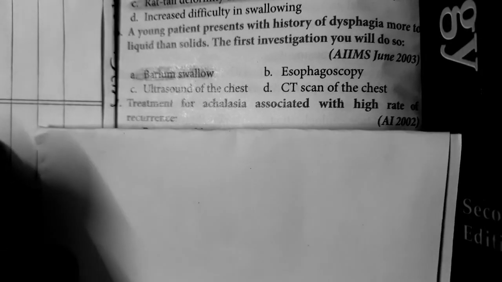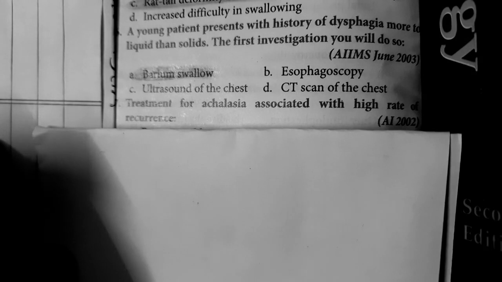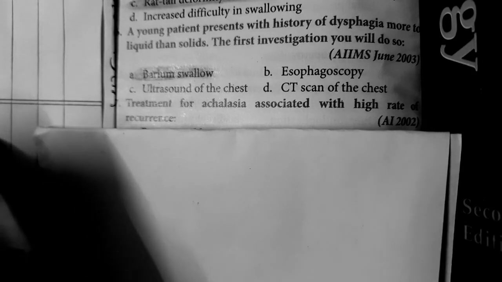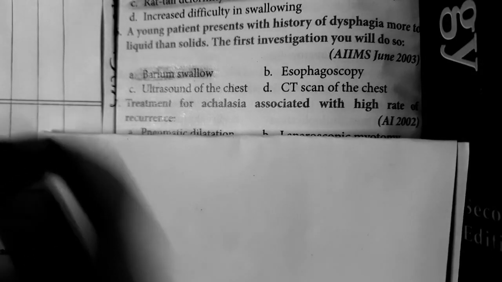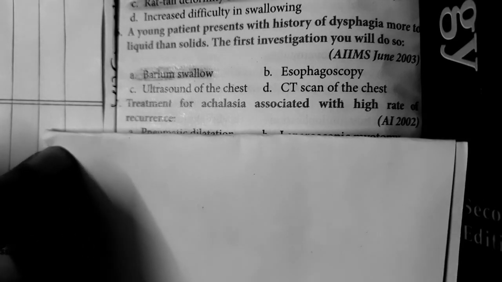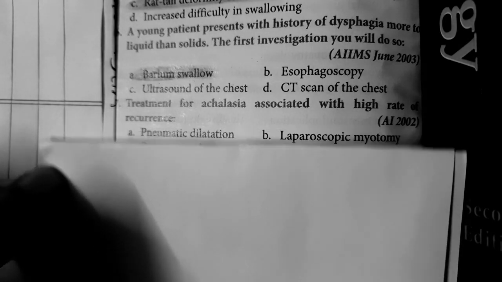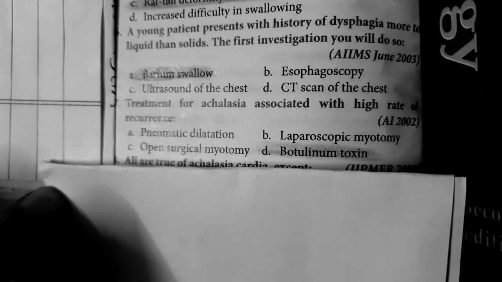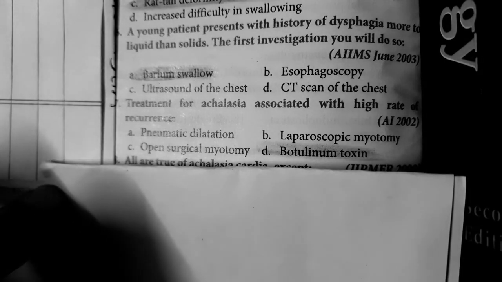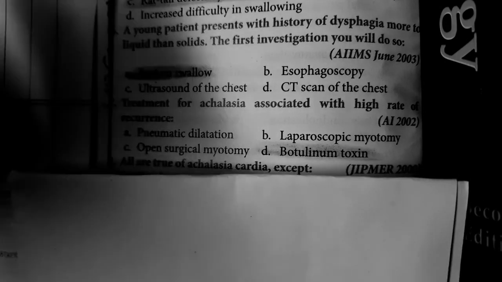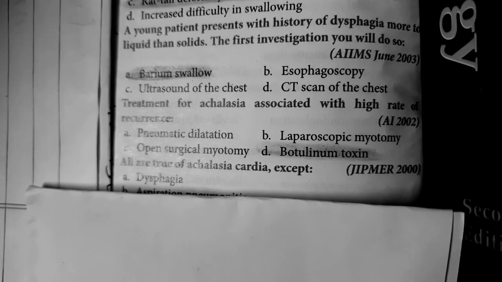Treatment of achalasia associated with a high rate of recurrence is botulinum toxin. Here we are not doing any surgical technique. Botulinum toxin blocks the acetylcholine release. So if you give botulinum toxin, it provides relief, but there is a high rate of recurrence.